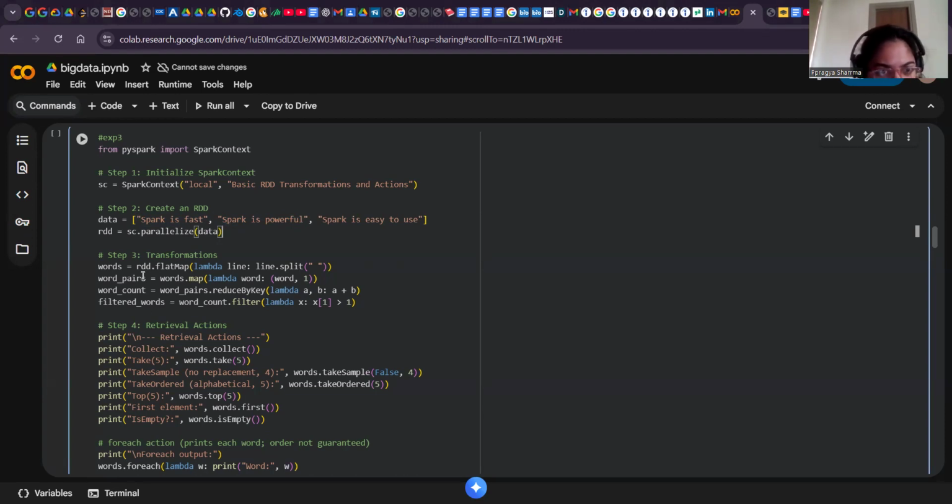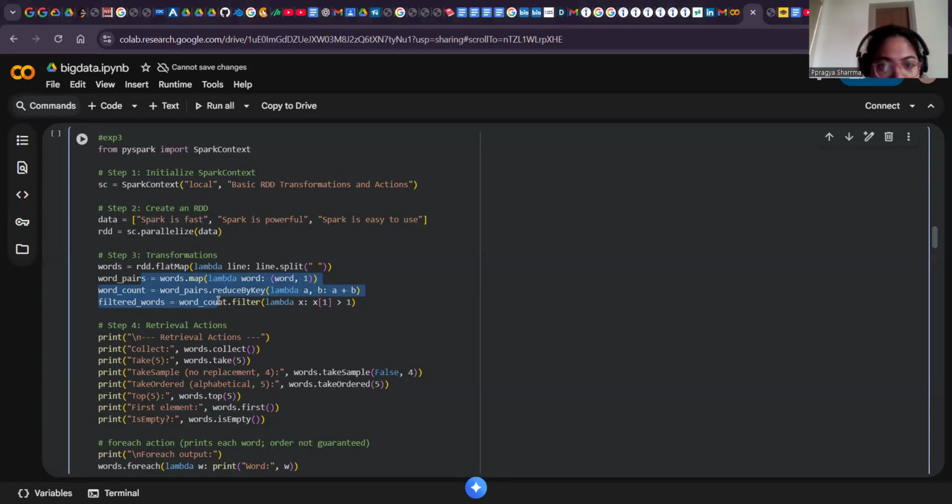Then here we chain the transformations to compute word counts and filter frequent words. Transformations are lazy, they only build the execution plan. So first we are flatMapping it, first we are flattening it, then we are mapping it from word to key. When we are flattening, the input line is split into words and the result is flattened into one big stream of words. So logically, all these three lists will be broken separately: Spark is the second word, fast is the third word, Spark is the fourth word.